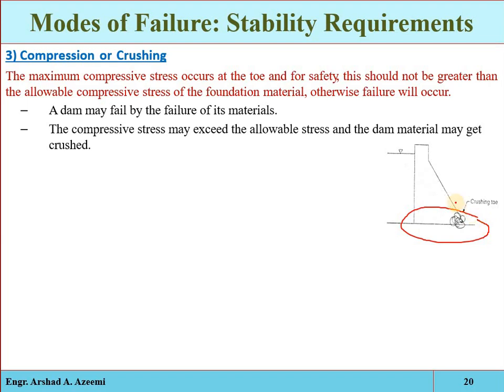See, let H be the sum of the horizontal forces, and suppose V is the sum of the vertical forces, and R is the resultant of these vertical and horizontal forces. Remember, if the resultant lies to the downstream, then the structure will directly fail against overturning. Compression, crushing and tension will be analyzed when the resultant lies to the left. So H is the sum of the horizontal forces, V is the total vertical force, and R is the resultant force which is cutting the base,